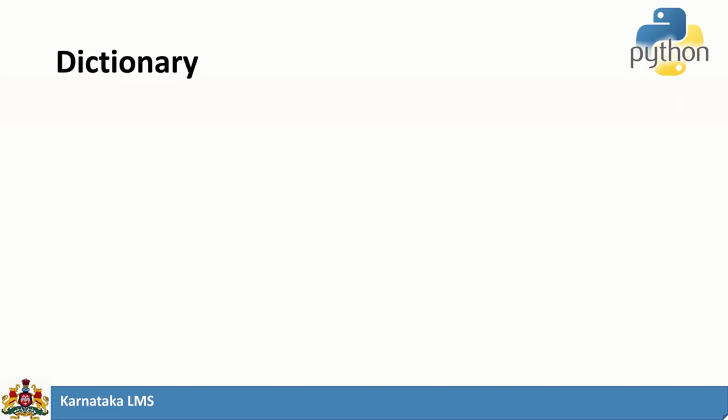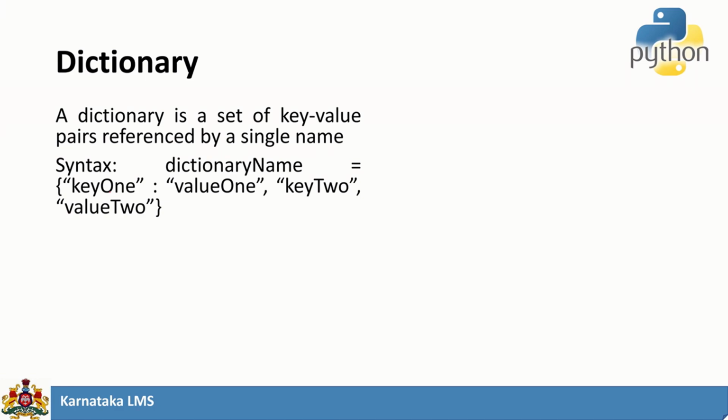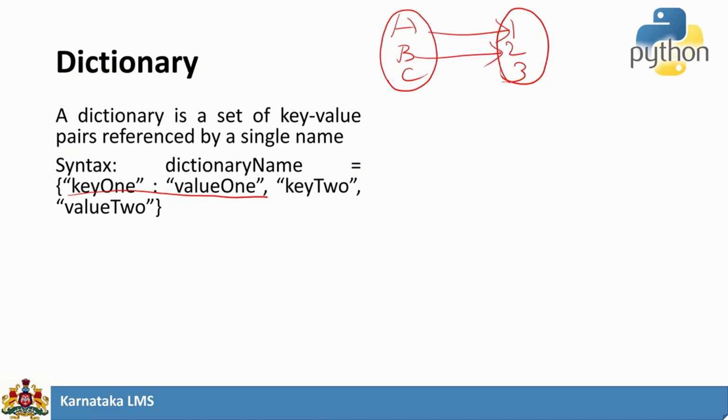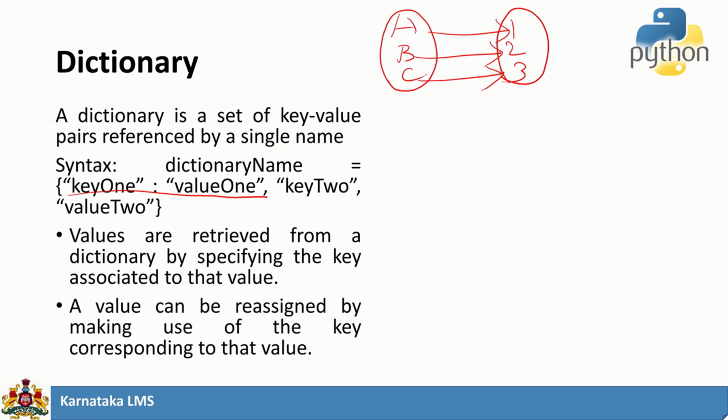Dictionary. When you say dictionary, it is used for mapping. Here we have a key and a corresponding value. It is used for mapping two values, like mathematical mapping. If we have two sets A, B, C and 1, 2, 3, it is used to map the values. So when you say A, it should return 1. Just like in a dictionary where we get the meaning of a word, here also we get the corresponding value of the keys. These values can be retrieved by specifying the key, not by using the index.